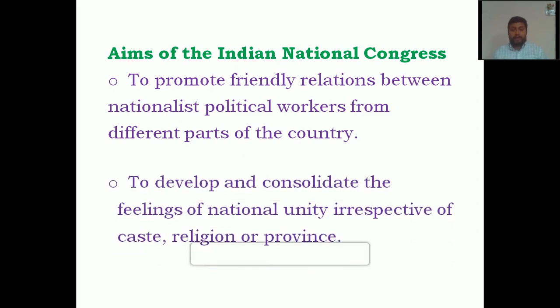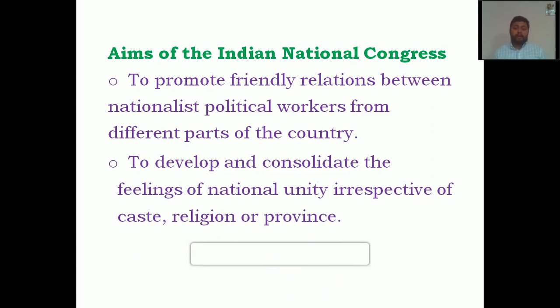Indian National Congress. And the second aim of the Indian National Congress was to develop and consolidate the feelings of national unity irrespective of caste, religion, province, etc. Different kinds of people are there with different kinds of diversities on the basis of language, caste, color, religion, place of birth, traditions, customs, and so on. Any such diversity should not become a barrier to the development of national feeling. So to unite them and develop this consolidated feeling, that was the next aim of the Indian National Congress.